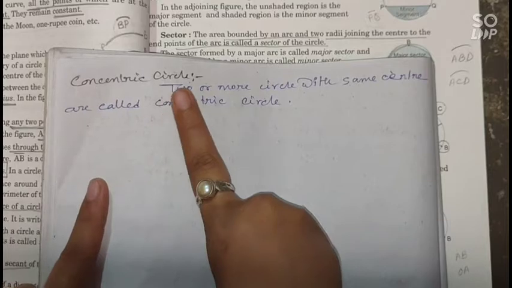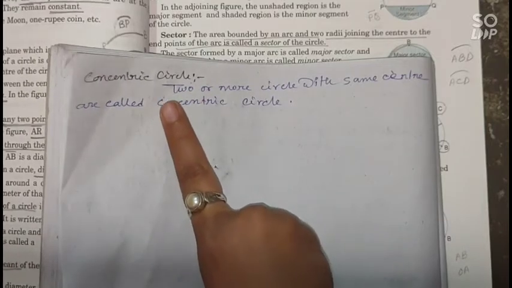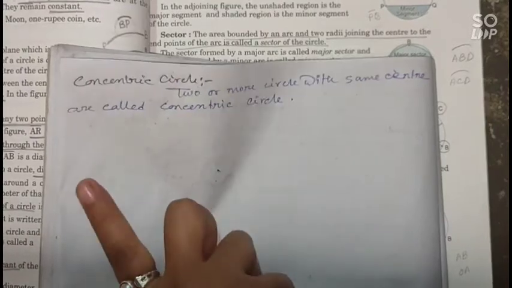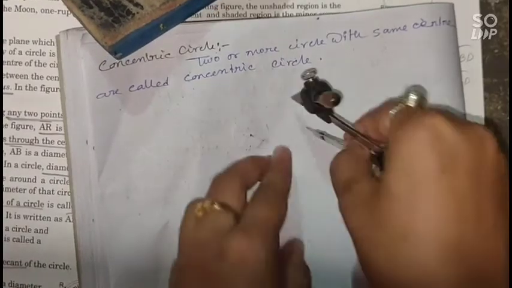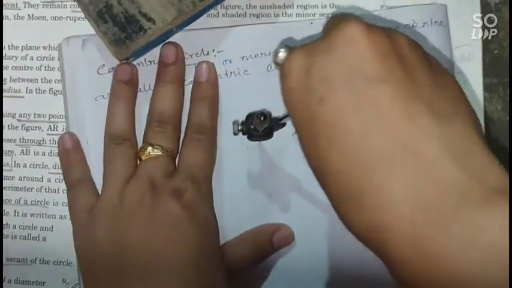So now we will learn about concentric circles. Two or more circles with the same center are called concentric circles. How can you draw a concentric circle?